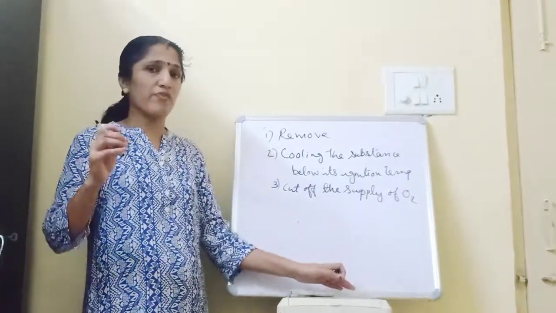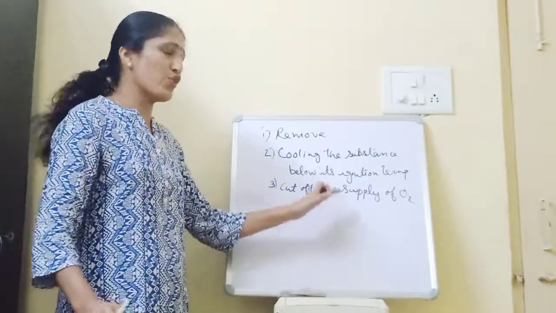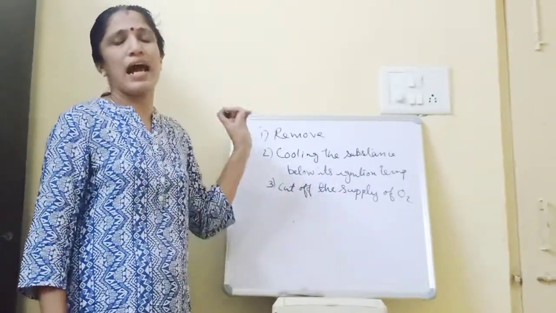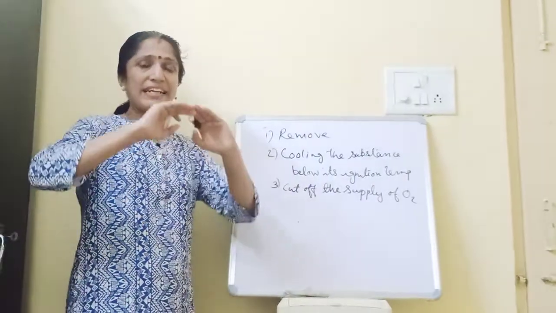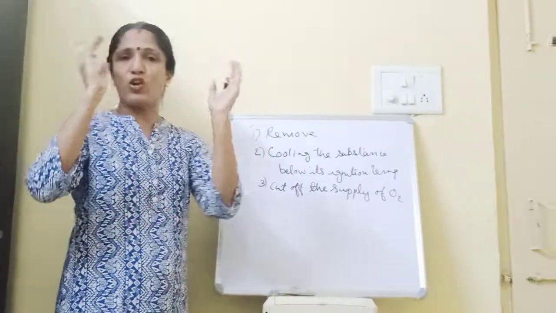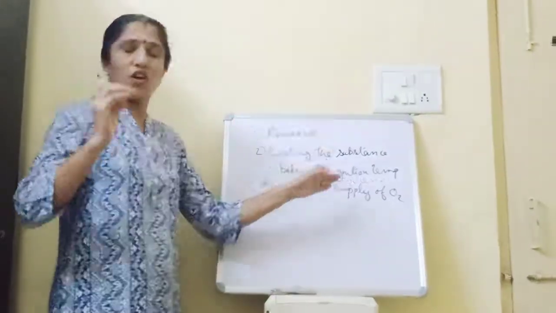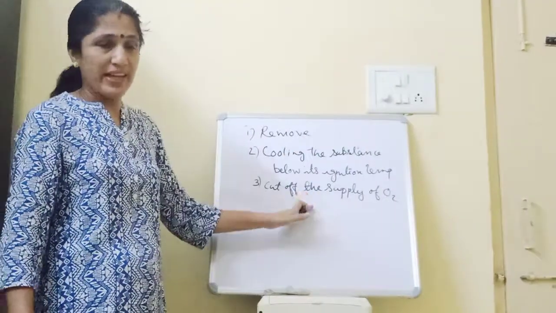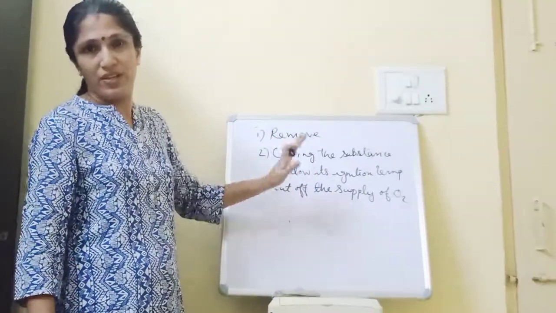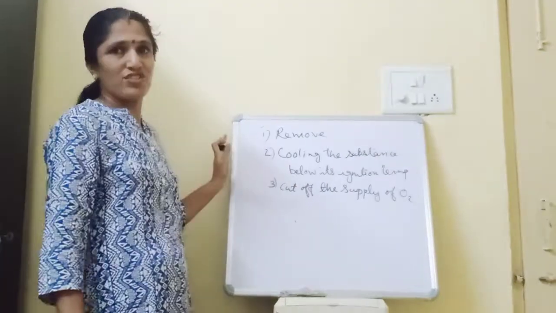Some fire extinguishers releasing carbon dioxide are used for this purpose, because carbon dioxide is heavier than oxygen and it acts as a blanket around the fire. So here the supply of oxygen is cut. So we can prevent the fire. So these are three methods through which we can extinguish fire.